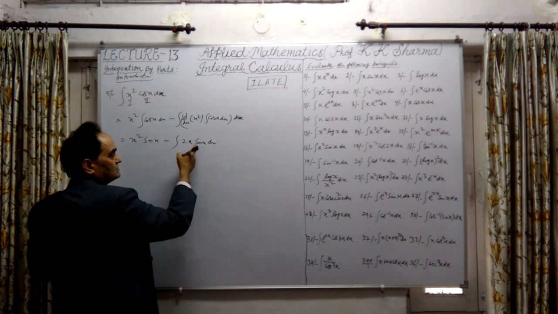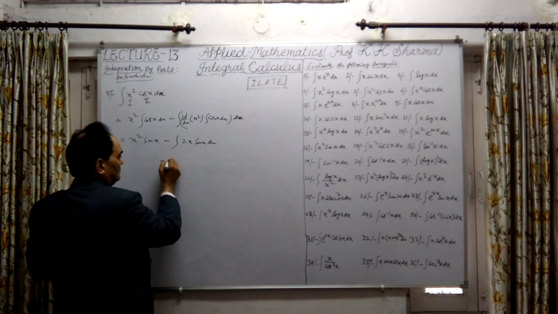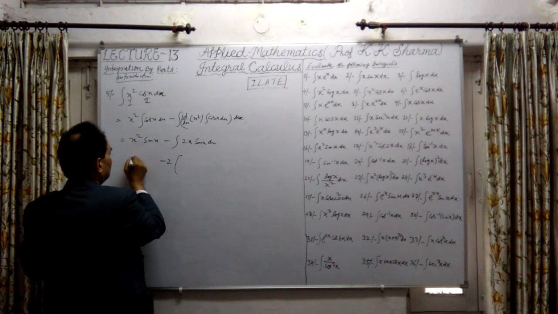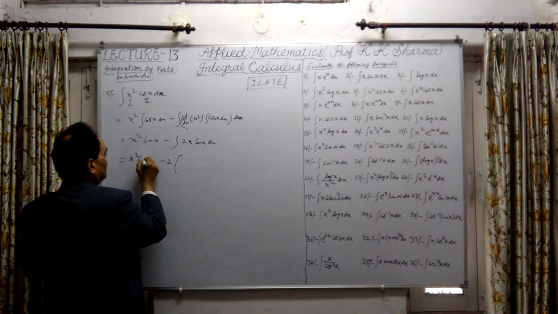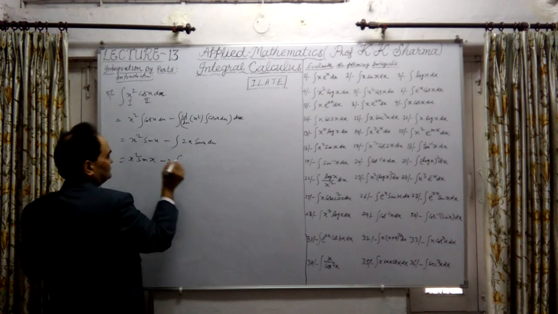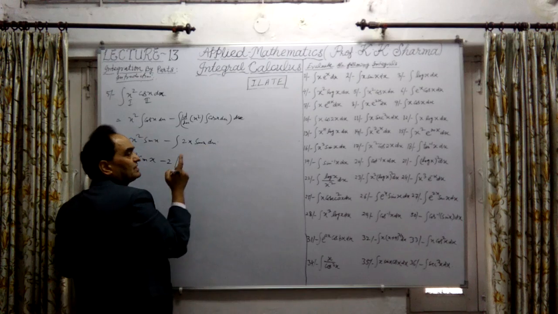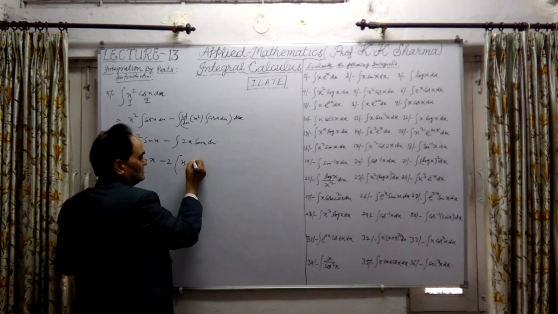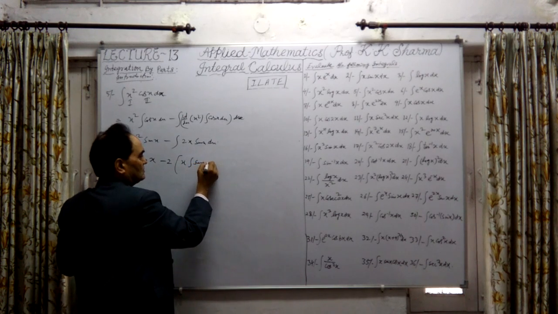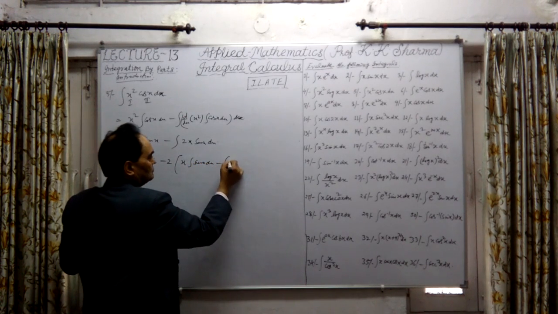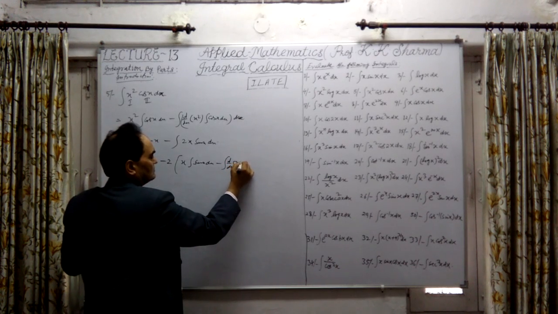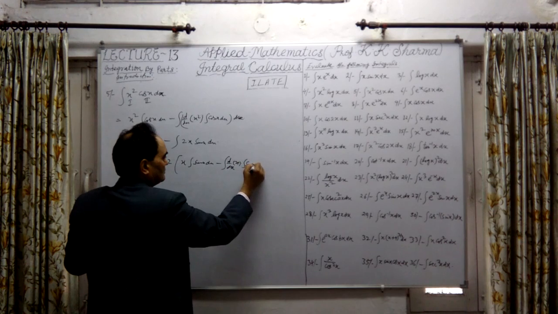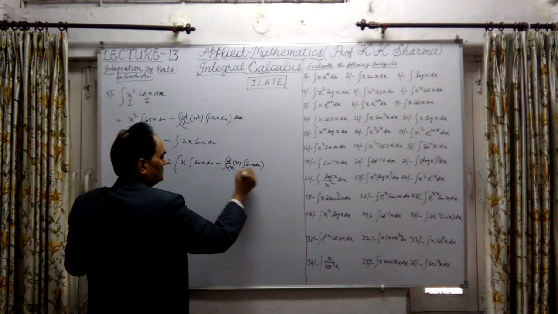X is an algebraic function, sin x is a trigonometric function, so the same order: first function, second function. Minus 2, let me apply here. Let me repeat that. This is x into sin x, and again I apply the by parts method. X function as it is, integration of sin x. Let me write the formula here: x times the integration of sin x dx, minus the integral of d/dx of x times the integration of sin x dx, whole dx.